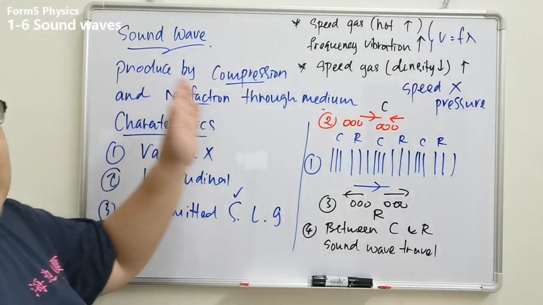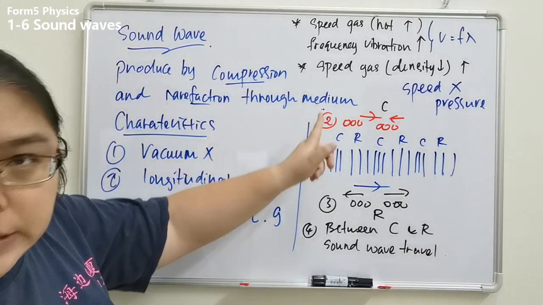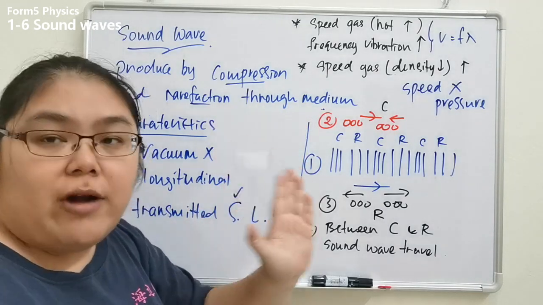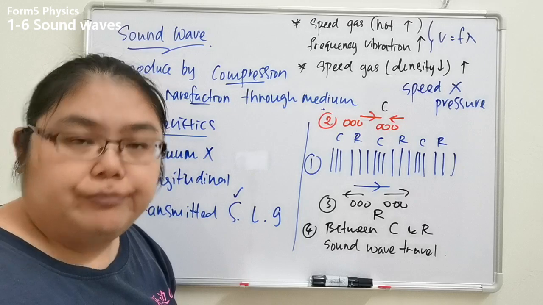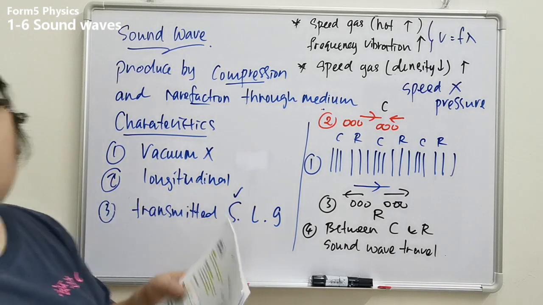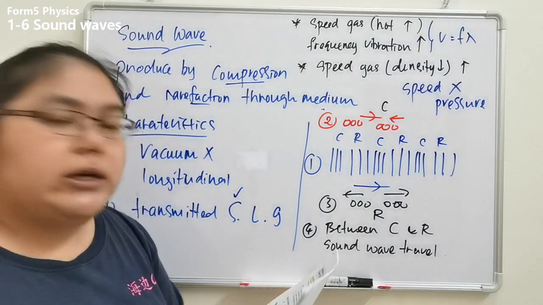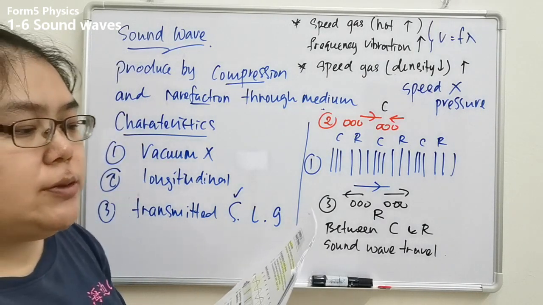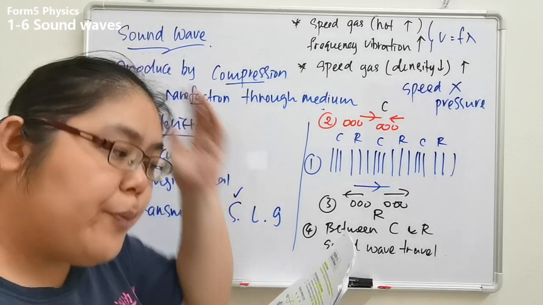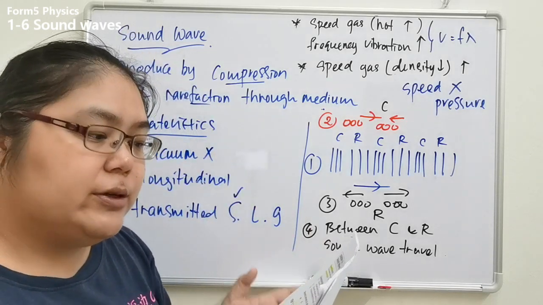So this one we call sound wave. They must go through the medium. Must have the air molecules to help the sound to travel. Then after that, we can listen to it. Now we go and see the sound wave definition. The definition says the sound wave is produced by the mechanism which produces the process of compression and vibration of the surrounding medium.